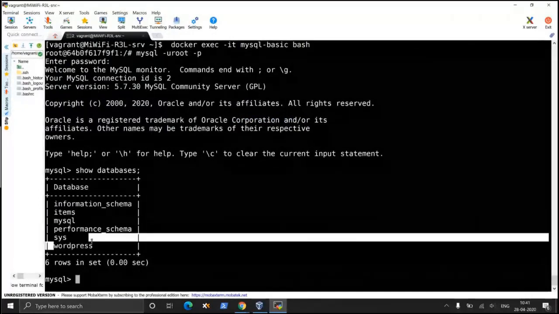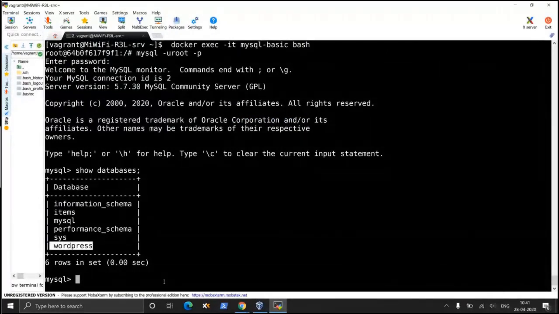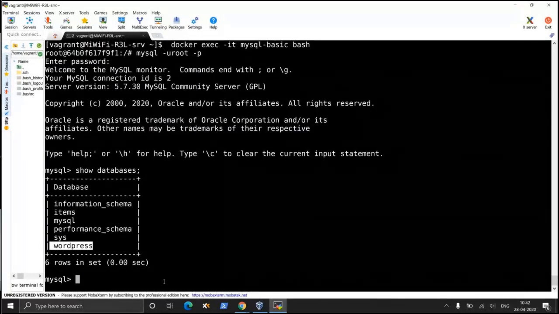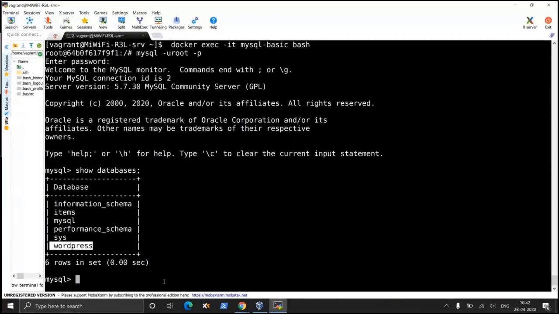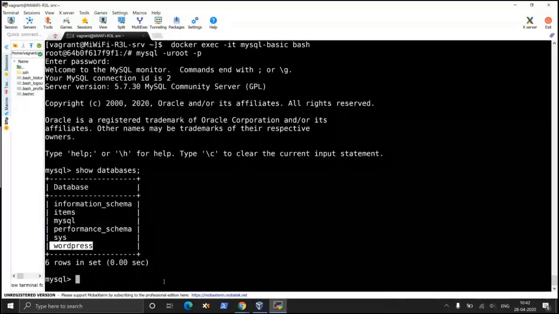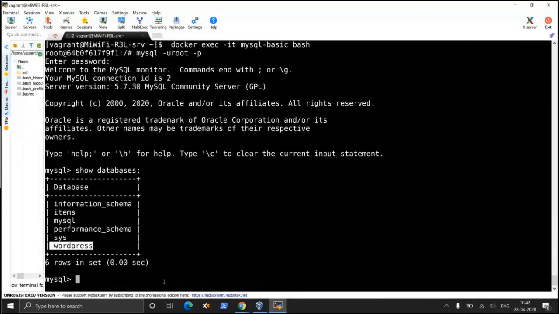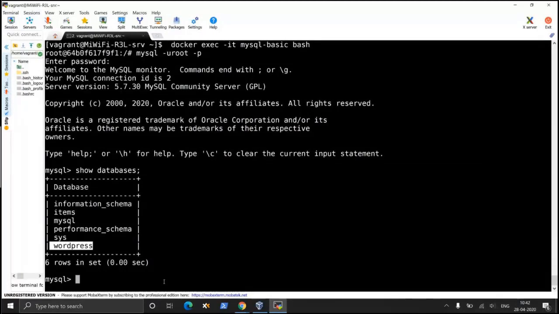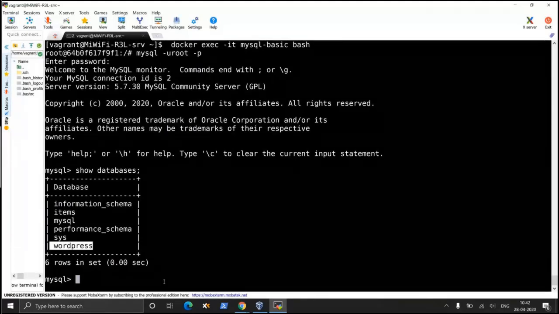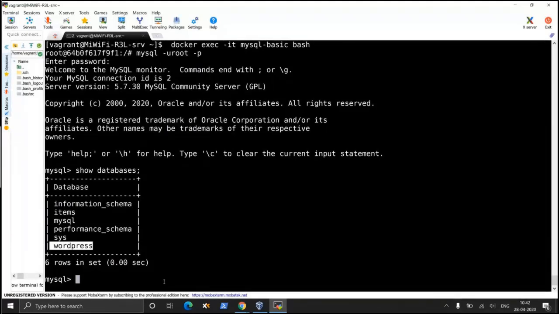That means whatever you have done here in the database earlier, even if the container is destroyed, if you have created the container with an external volume attached to it, to where MySQL lives, what really happens when you destroy the container, even after destroying, your entire database gets stored in the external volume. This is one way of making sure your database content is preserved, even if the container is destroyed.